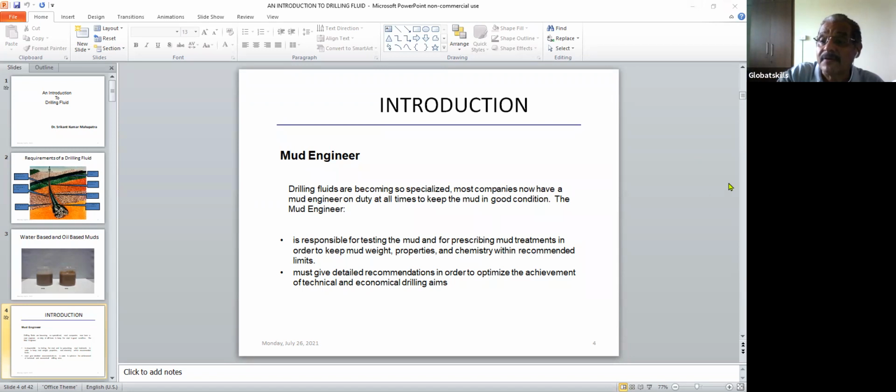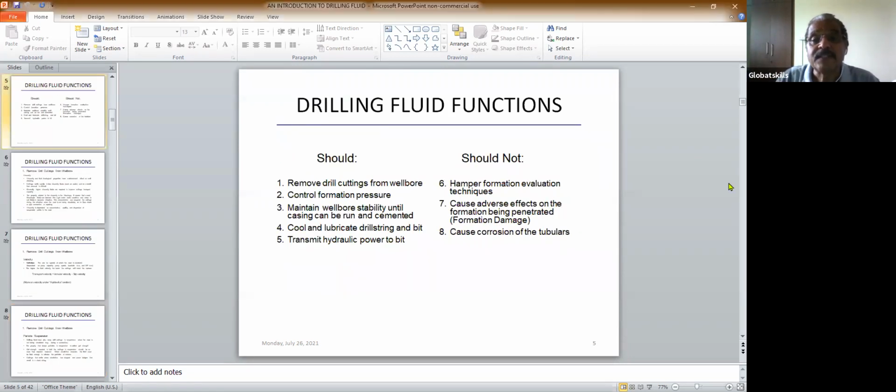Okay, now if you go to the next one, you see drilling fluid functions. Here you see there are two columns, one is should, one is should not. So the function of the drilling fluid should be: you should remove drilling cuttings from the wellbore, it should control formation pressure, it should maintain wellbore stability, it should cool and lubricate the drilling bit, and should transmit hydraulic power to the bit.